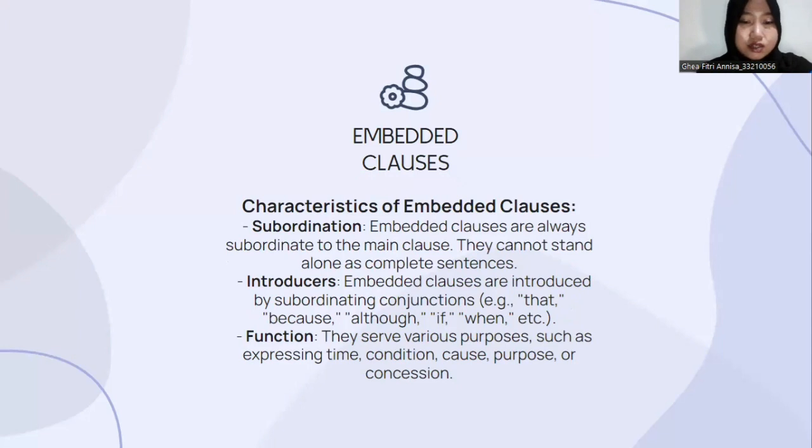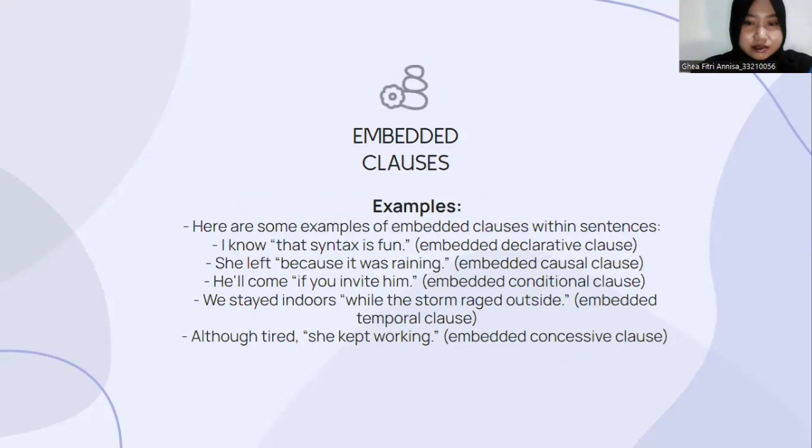The second is introducers. Embedded clauses are introduced by subordinating conjunctions such as that, because, although, if, when, and etc. The third is function. They serve various purposes such as expressing type, condition, cause, purpose, and concession. Here are some examples of embedded clauses within sentences.